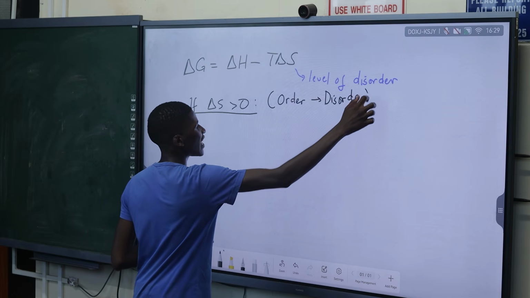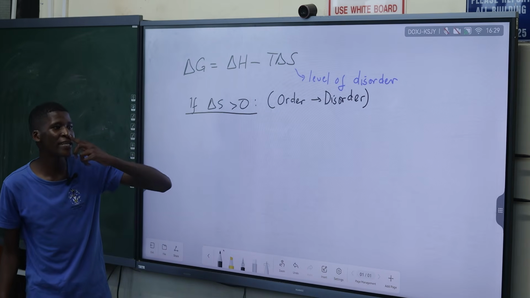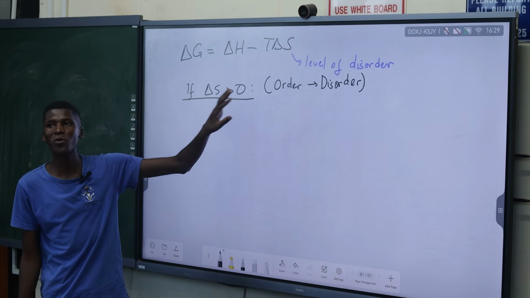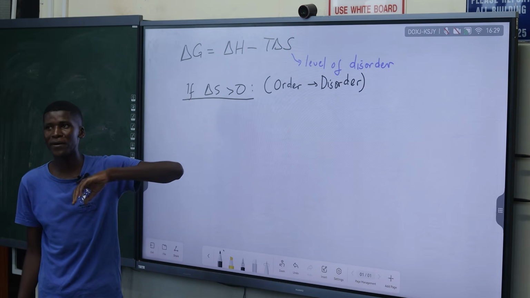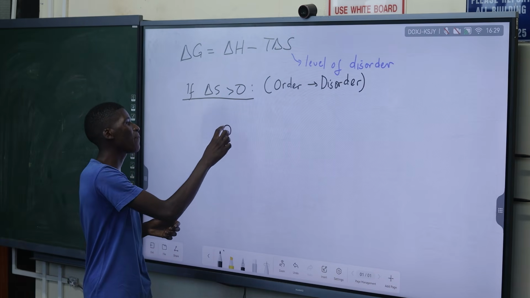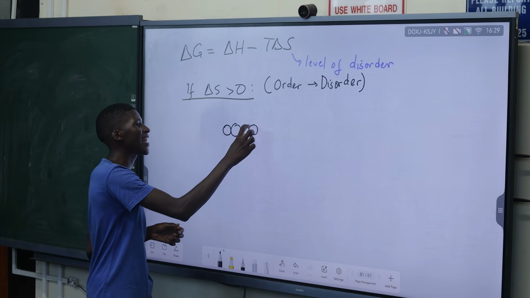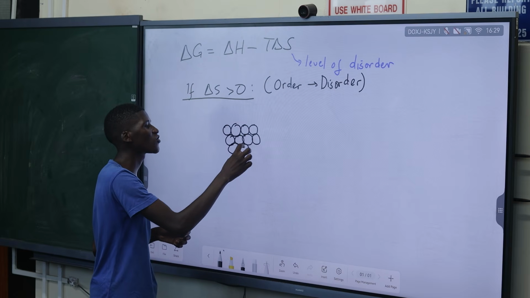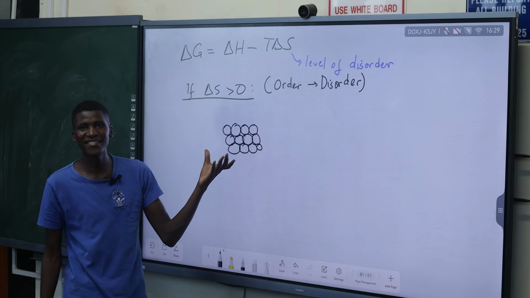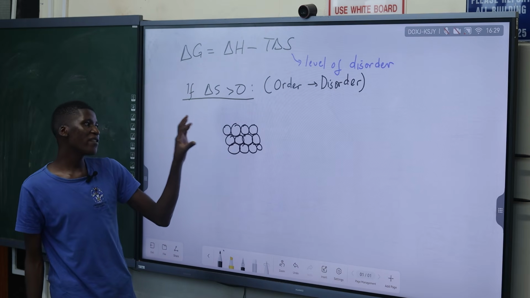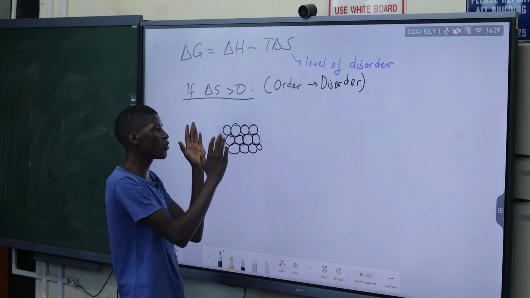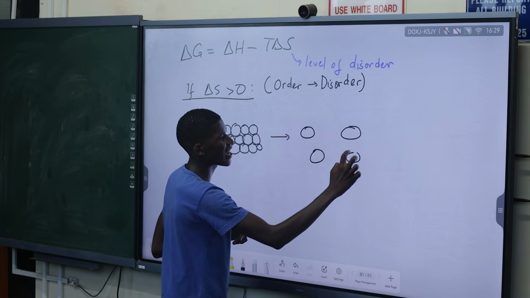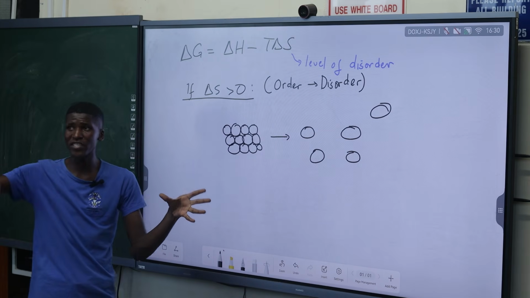And entropy shows that in every spontaneous process, as in the second law of thermodynamics, every spontaneous process always leads to a disorder of our particles. So if the particles of my substance are in order, like a crystalline solid with ordered particles, whenever a spontaneous reaction happens to this particular substance, it becomes more disordered. The particles will become more disordered.